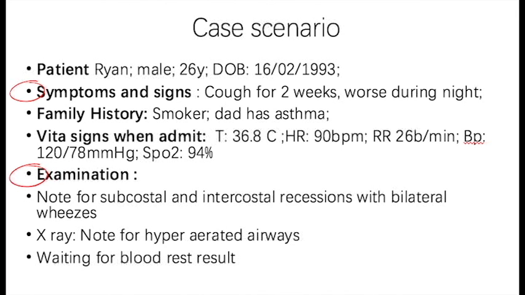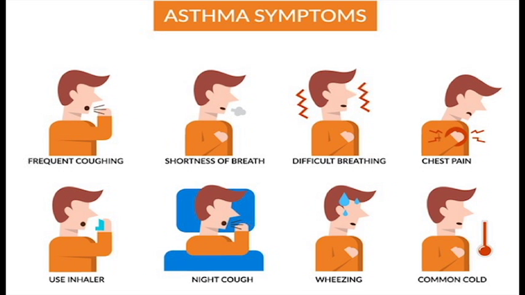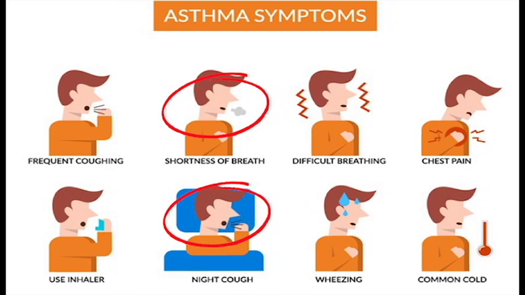Asthma is a disease with many different symptoms and occurs in many different ways and combinations. Some people with asthma only have symptoms periodically and they are generally mild, while others have more frequent and severe symptoms. Some will even have symptoms every day and life-threatening. The most common asthma symptoms include coughing, especially at night, shortness of breath, wheezing. These three also showed on our patient Ryan, and common cold, chest tightness, pain, and pressure.